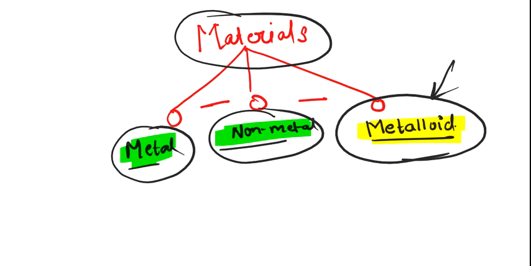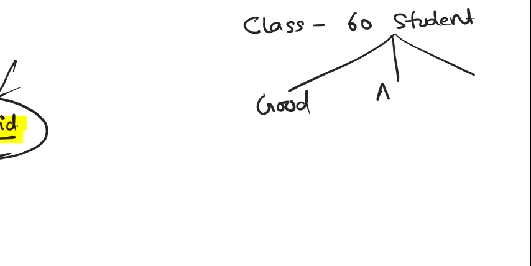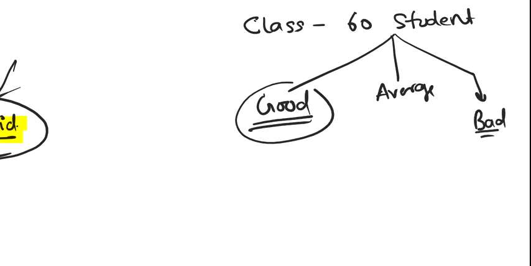See, we are dividing metals and non-metals on the basis of their physical and chemical properties. Let me give you an example of how we are distinguishing things. In a class there are 60 students, but what we do, we divide them into three categories. Some students are really good, some are average, and some are really bad. So what is the property of good?